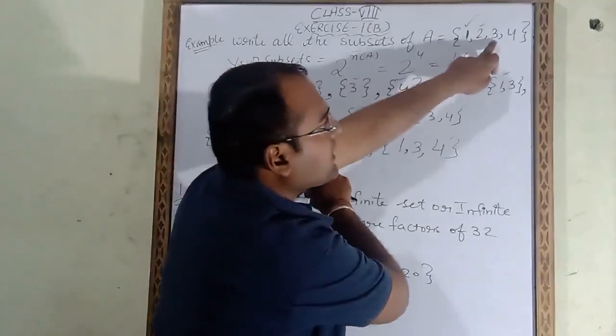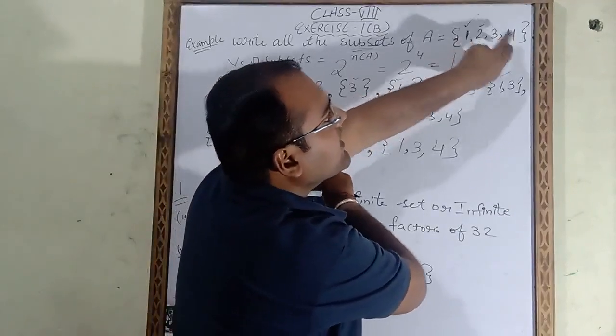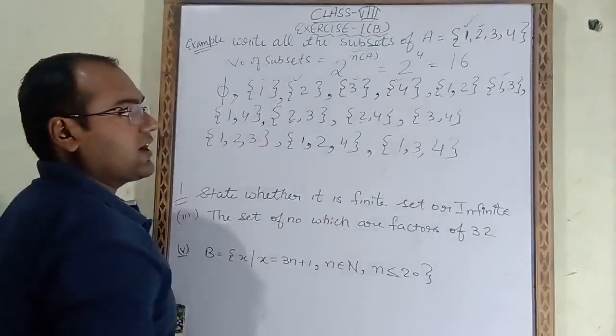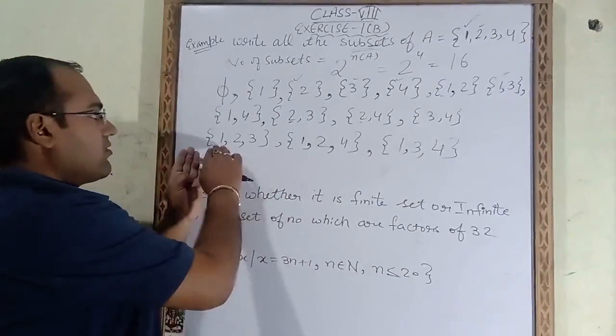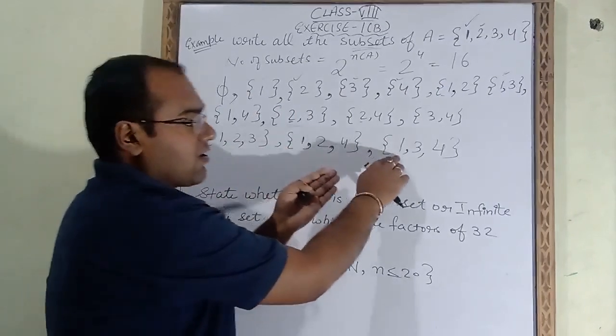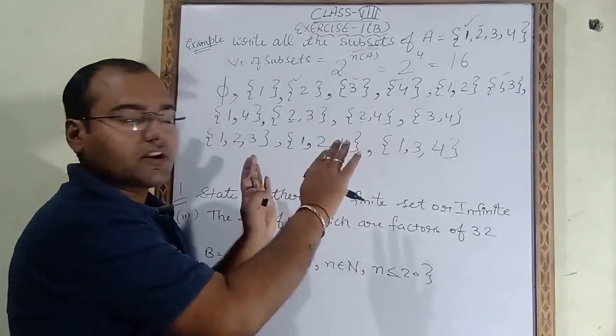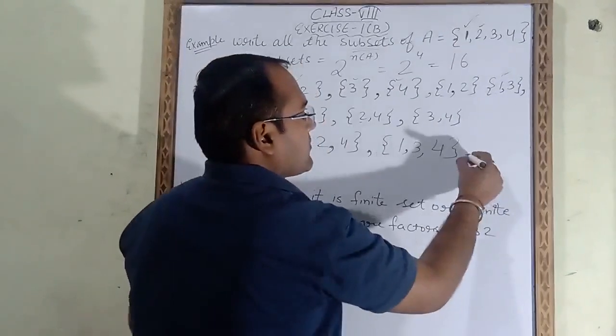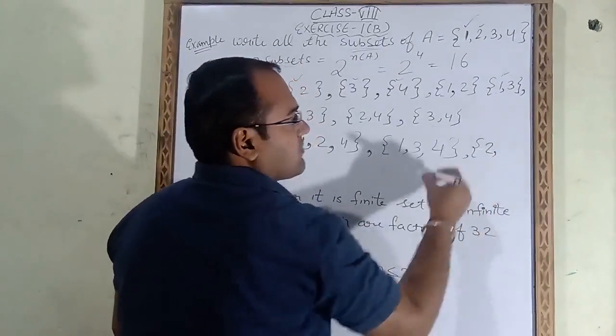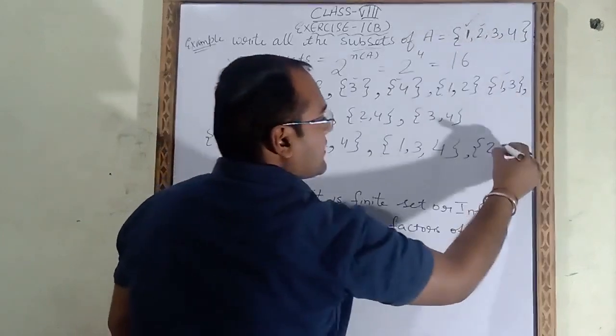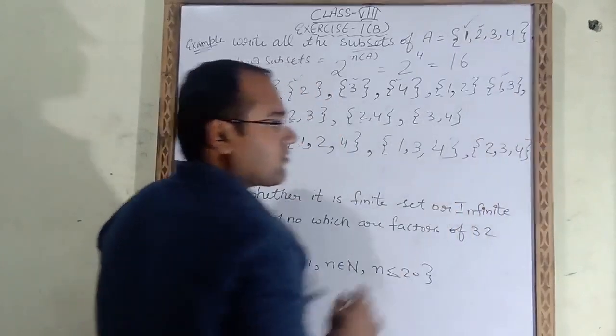Instead of 2 we will take 3. So 1, 3 and 4. Now here we had fixed 1 on the first place. Now leave this one. Now we will take 2 on the first place, with 3 and 4.